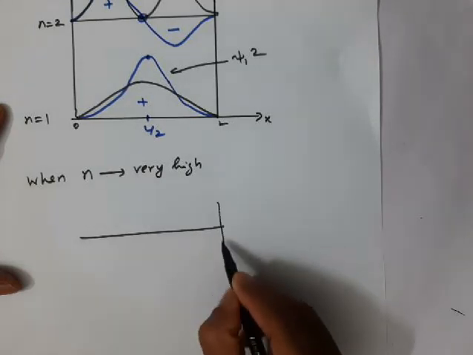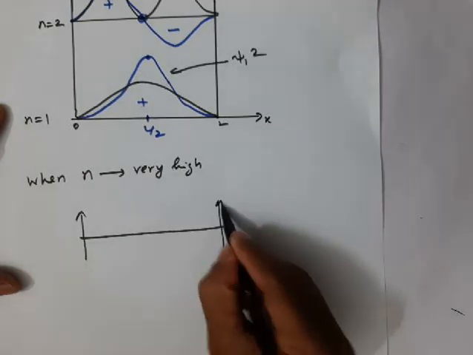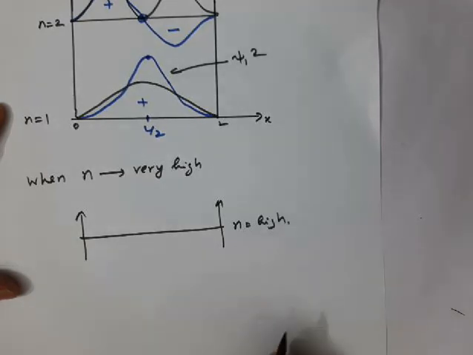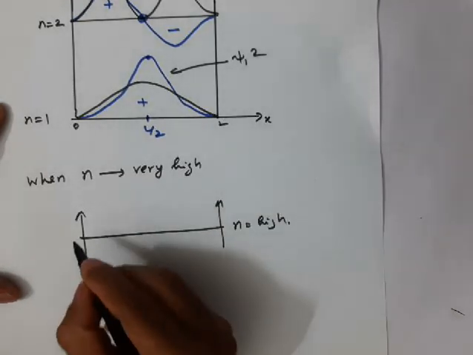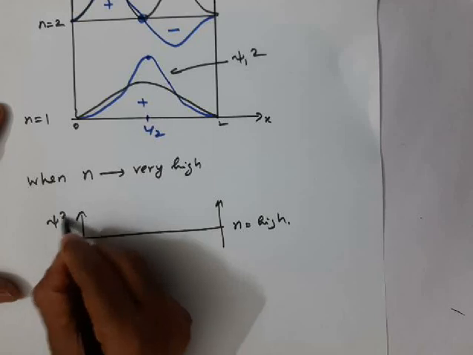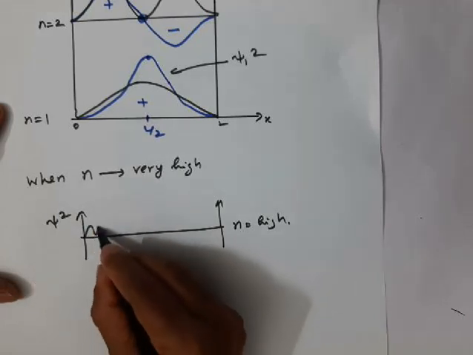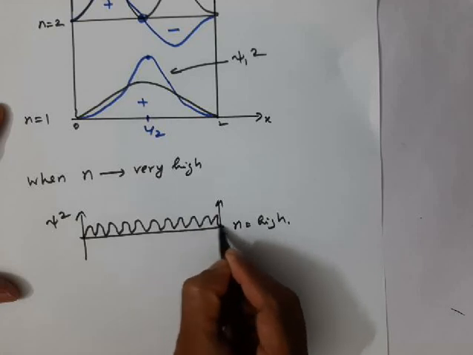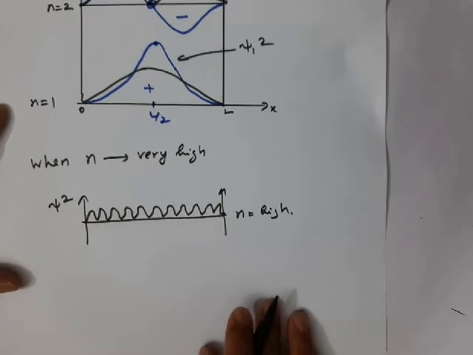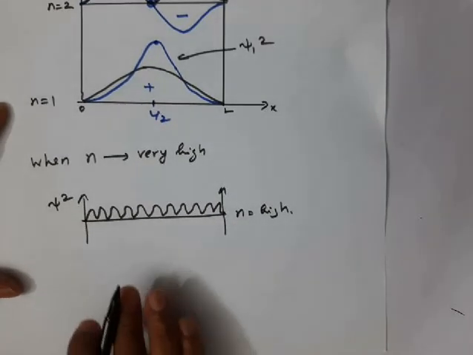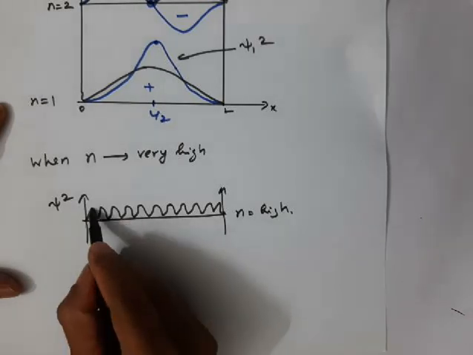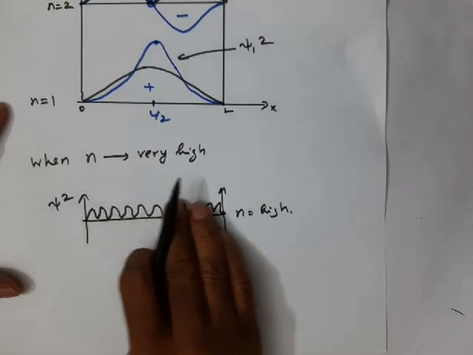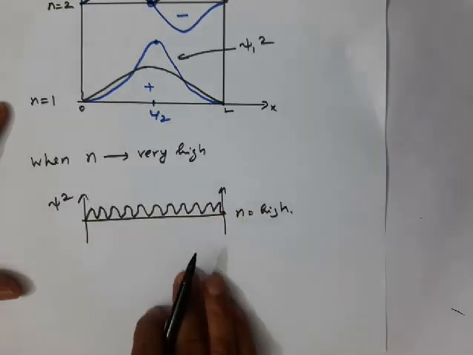See, the wave function plot will appear like this for n high value. For n high value, I'm going to plot psi square, and the psi square plot will appear like this. What does this indicate? It indicates that the probability of finding the particle is almost the same everywhere.